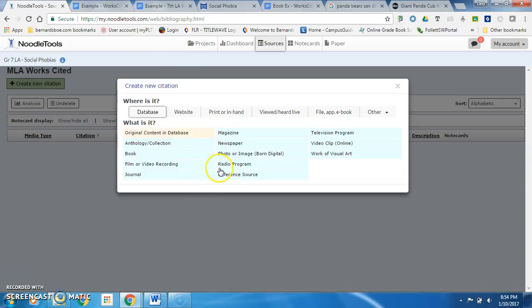Could be reference, could be magazine, newspaper, maybe journal, or book. If you are not sure what the type of source is for your database article, you will have to go back to the database, find the article again, and see what the type is. Then select the type of source for your database article and continue in NoodleTools. So I'm going to select magazine.